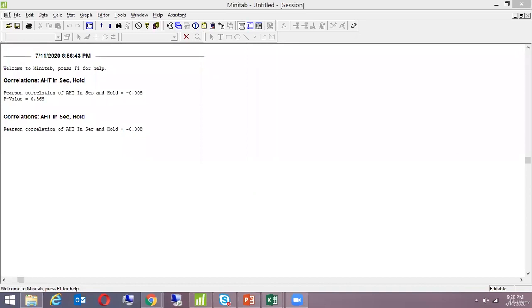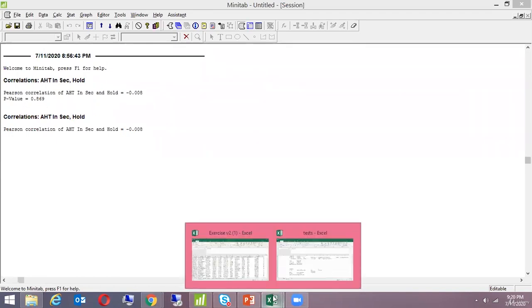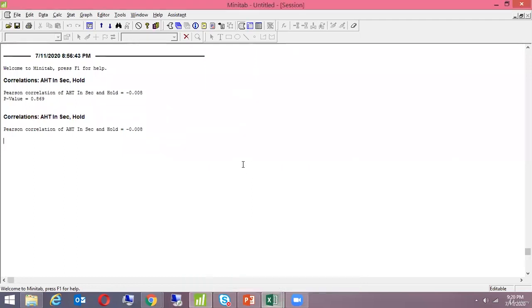Is it clear to all of you? Simar, a couple of questions. Let's take the example of a correlation R value of 0.89. Can we say that there is a one-to-one match between hold and AST? So if I reduce the hold time to half, can we expect a 50% decrease in AST time?